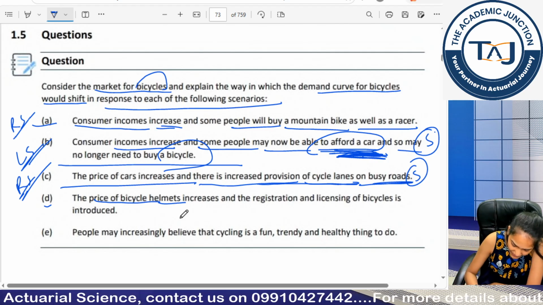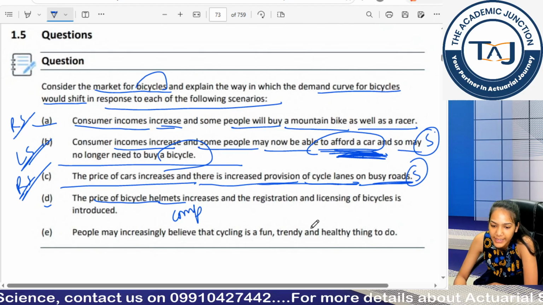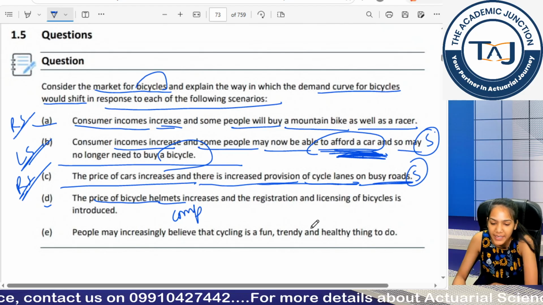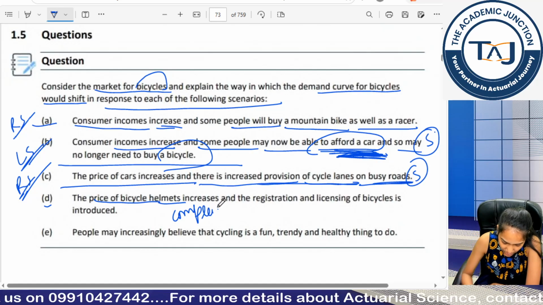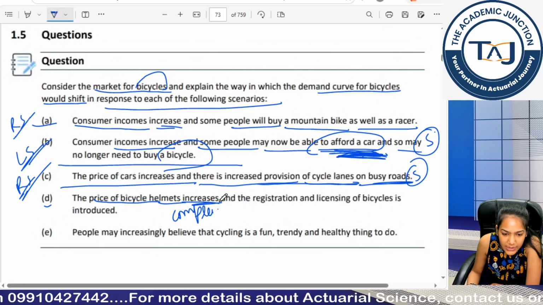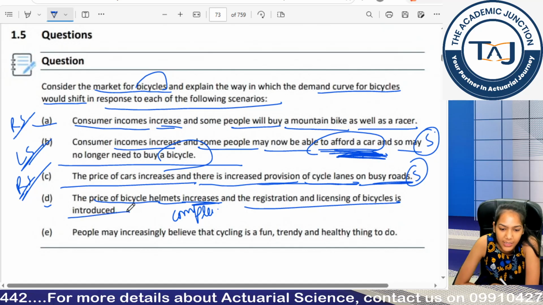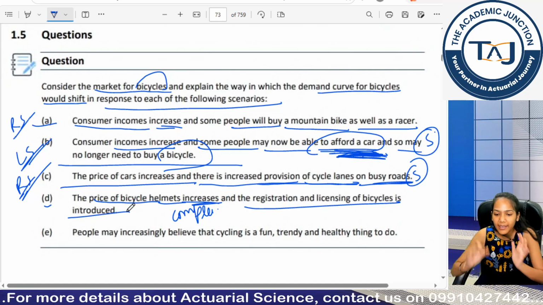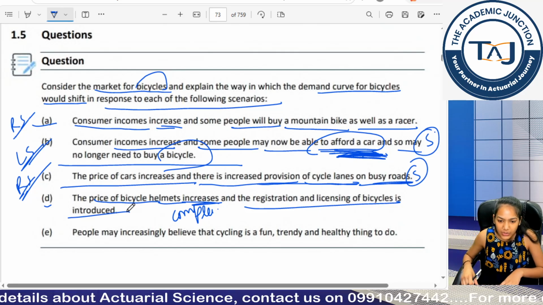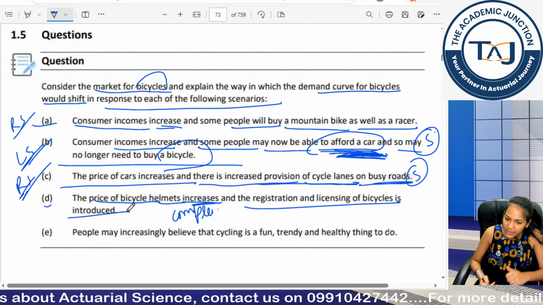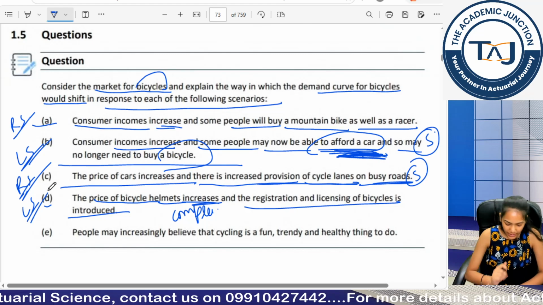Yes, it is a complementary good, because if I am buying a bicycle and it is mandatory, for example, to buy the helmet as well, then the demand for bicycles is increasing the demand for bicycle helmets. So, with complementary goods, the price is increasing, and the registration and licensing of bicycles is introduced, means riding a bicycle is made a difficult task. So that's why it will reduce the demand, right? So it is a leftward shift.